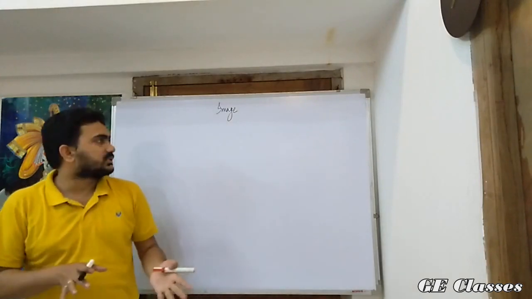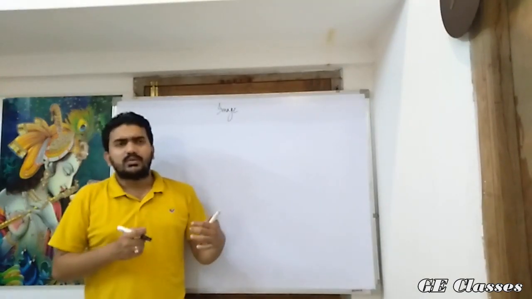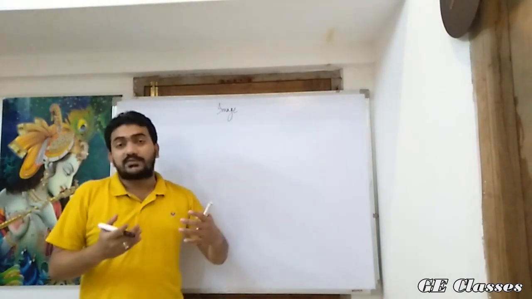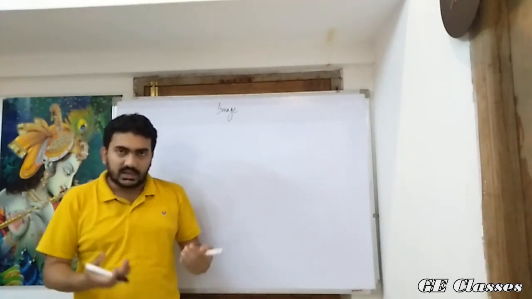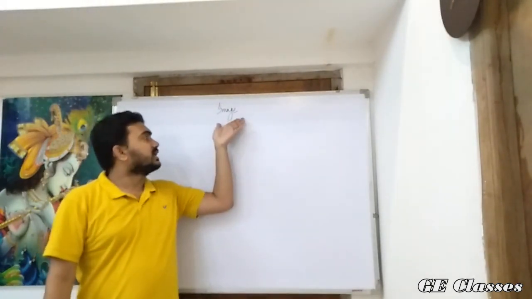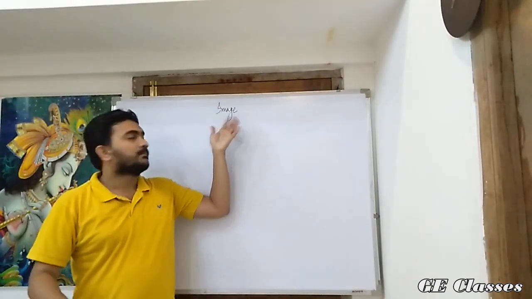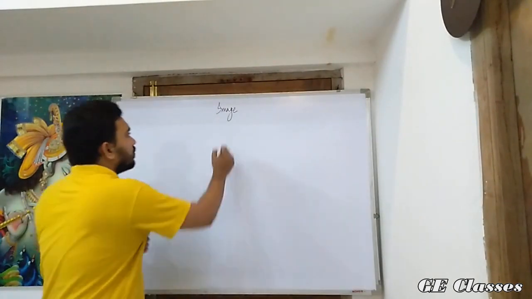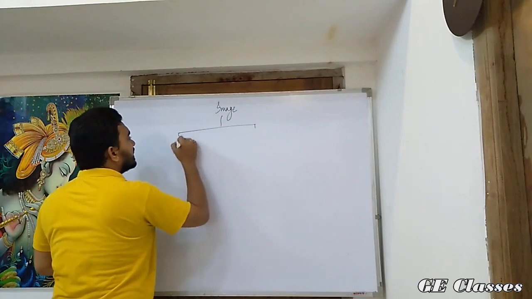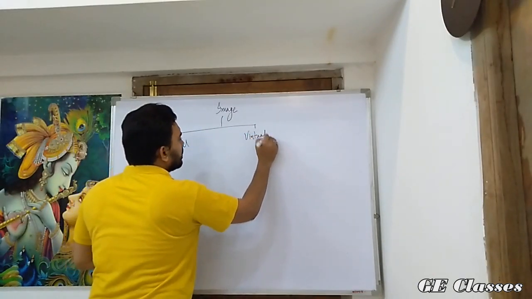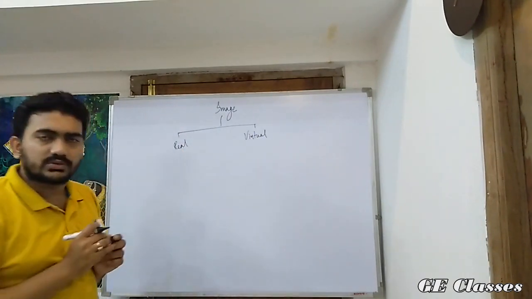So now we have discussed mirrors. Why do we use the mirrors? To see our reflection. The reflection that we see, the replica of us or anything that we see in a mirror is called the image of that thing, that object. The image formed is of two types. One is called real, while the other is called virtual. So what is the basic difference between real and virtual images?